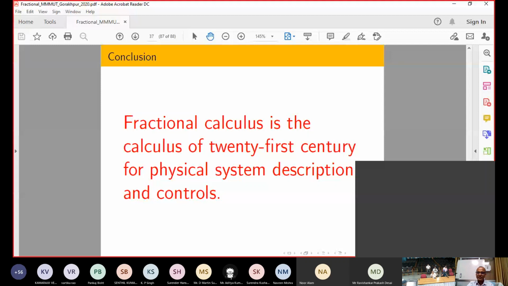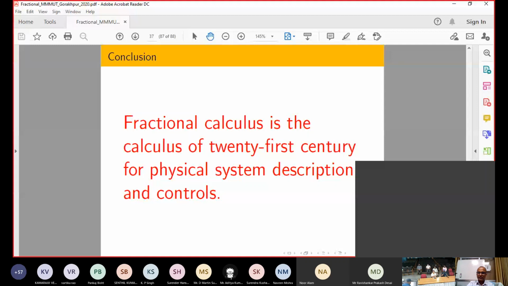Any other question? Sir, there are a few more questions. One question from Divya Pandey. She wants your suggestion on a book on modeling of fractional order systems. Okay, I will send it. Actually there is one book by Podlubny. In Podlubny's book, they have talked about this sort of modeling, and I think it is very well written, particularly for engineering. So she can go to that book by Podlubny.